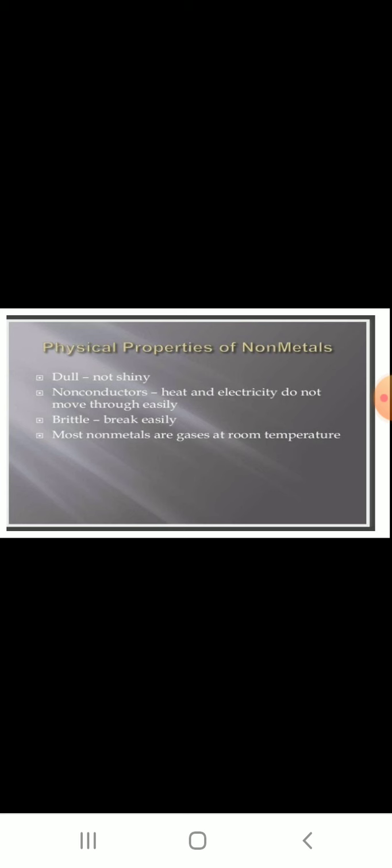Non-conductors, that is, they will not conduct heat and electricity. That is not possible in the case of non-metals. But graphite, which is carbon, a non-metal, is a very good conductor. So again it is an exception. Brittle: you cannot go for malleability and ductility. When you hammer it, it will break easily. You cannot get thread or make thin sheets out of non-metals.